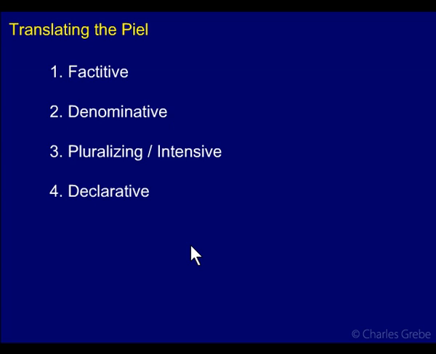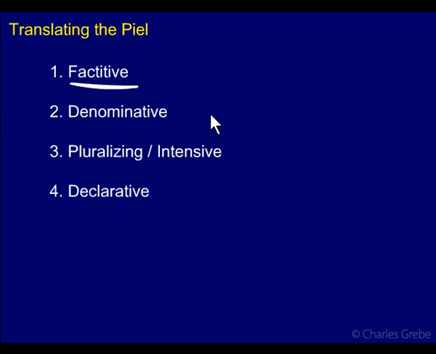And the categories that we're going to look at are these. The first is something called the factative. It's an odd sort of word. What it means is that if you have a verb in the Qal that is stative, like he was old, or intransitive, a verb that doesn't take an object, then in the Piel it can be factative, which means it causes that state. It causes the state that you would find in the Qal. Now if that's a bit confusing, I'll deal with this in a separate module and we'll look at some examples.